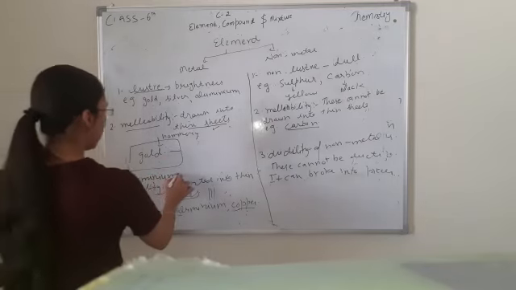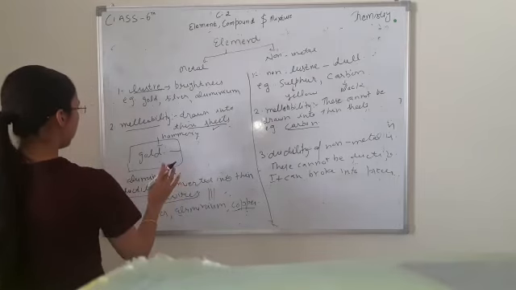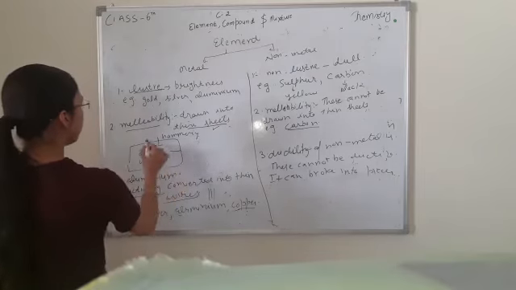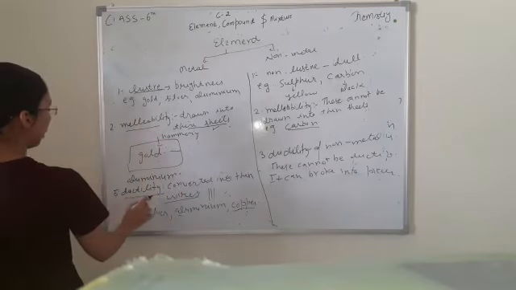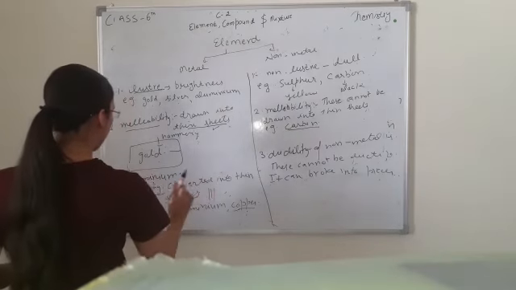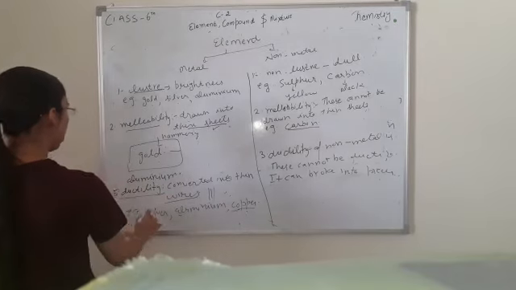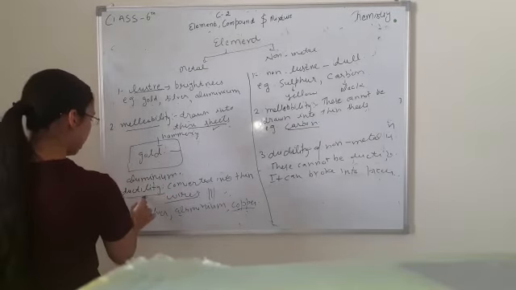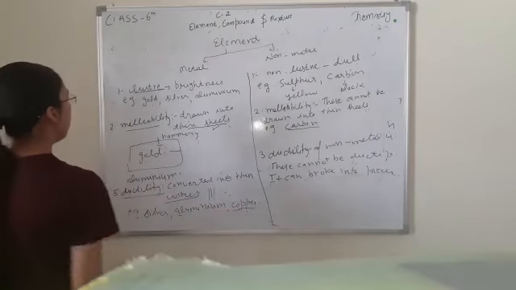We use aluminium foil to wrap chapatis and other eatable things. Third is ductility. Ductility means converted into thin wire. For example, silver, aluminium, copper. In our home, the wire is made up of copper.